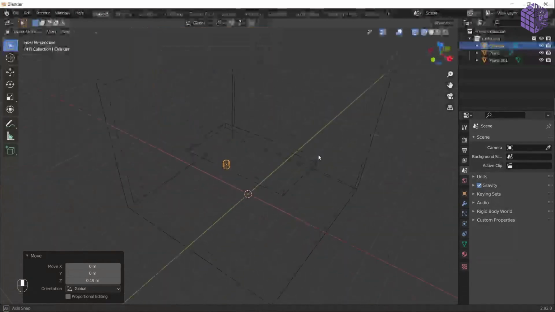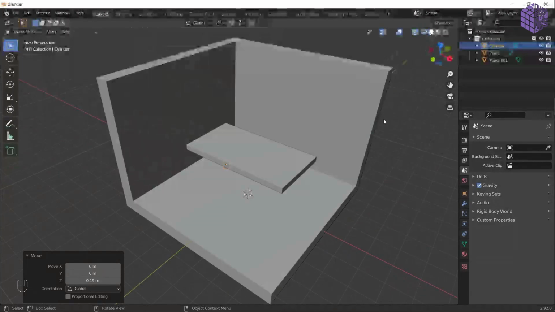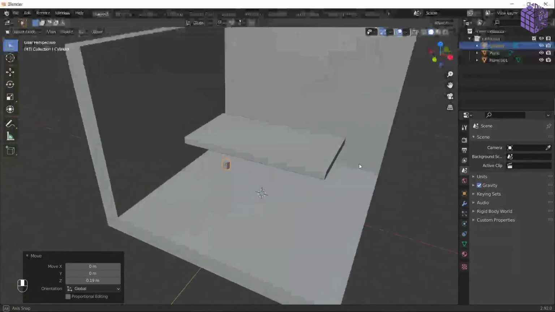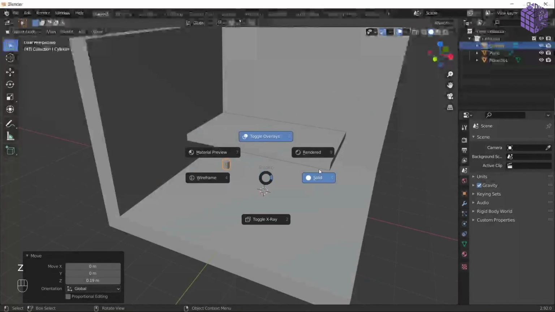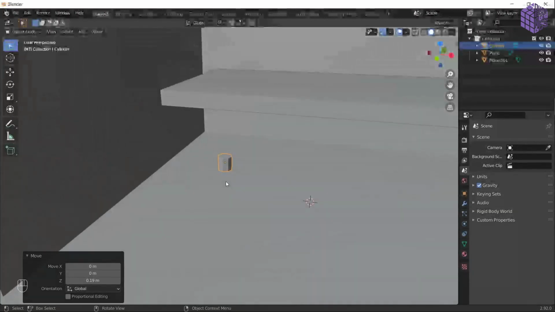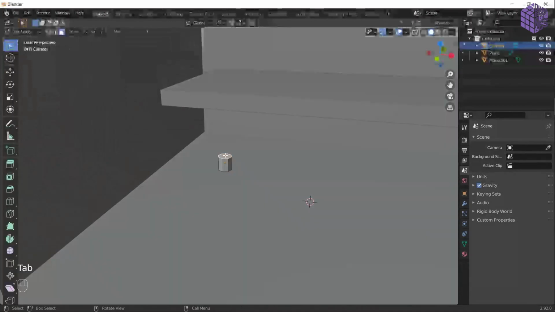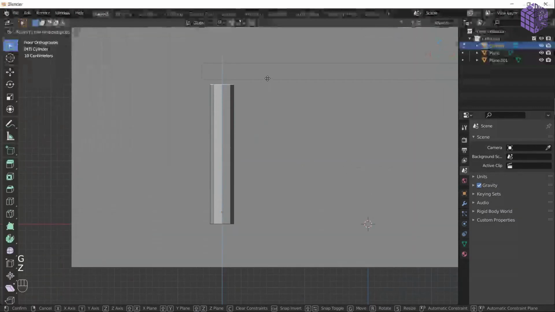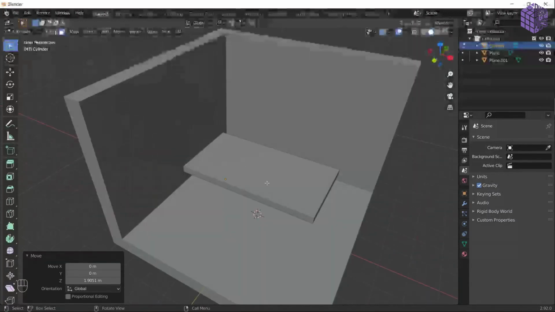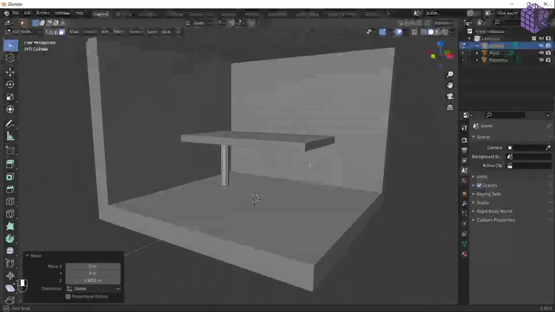So let's go again into the solid mode. You can also toggle between these with Z. If you press Z, you get the render mode, the material preview, and wireframe. The others are there because I have activated some plugins. So let's go into the object mode. Click on this face. Press 1 so we can get the side view. Key Z, and here we go. So we have the one leg now. Great.